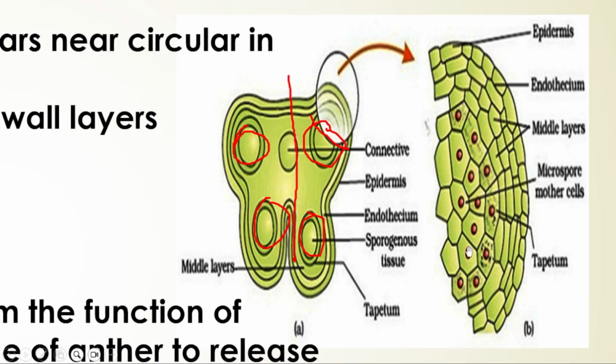This is the tapetum, which is having the multinucleated condition. This is the portion from which you may expect many questions most of the times. So outermost is epidermis, next endothecium, next middle layer, then the tapetum.